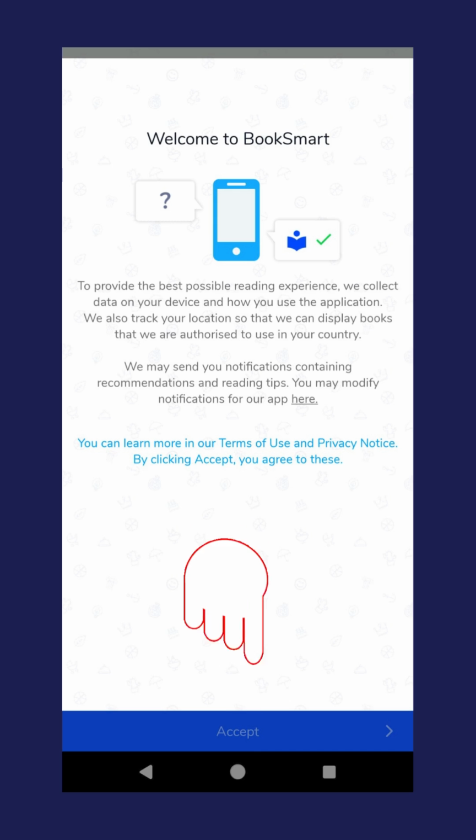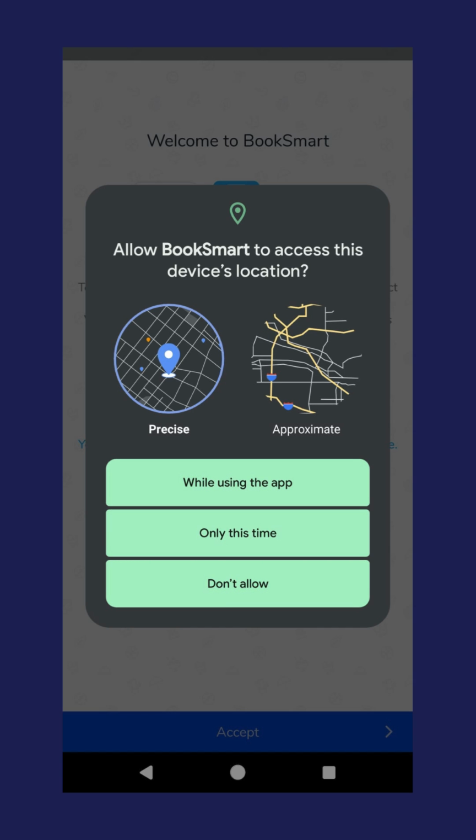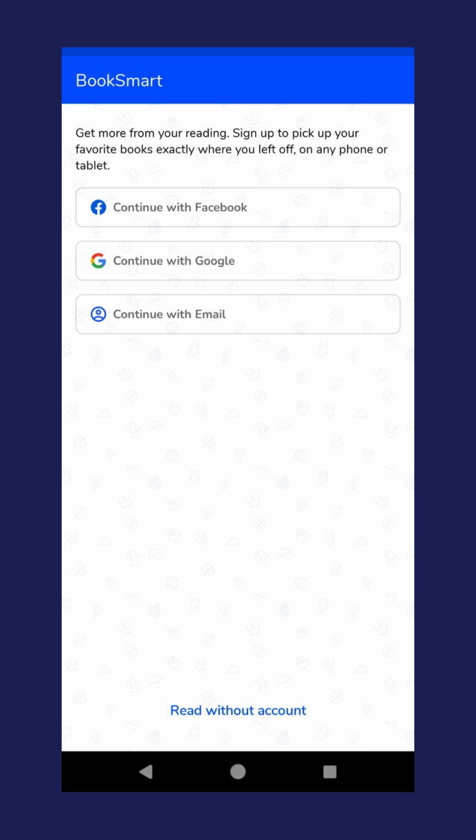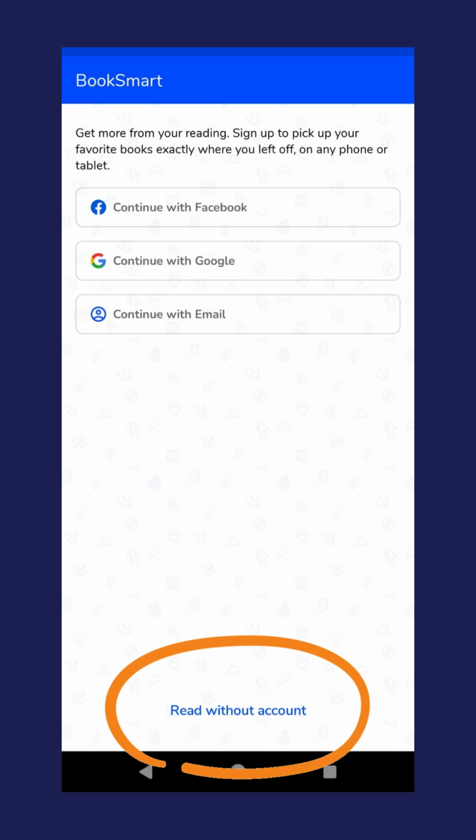Click on Accept. The app asks to access your device location. Pick the option you're most comfortable with. You can also access books without an account, though that comes with several restrictions, such as not being able to save books to read later.